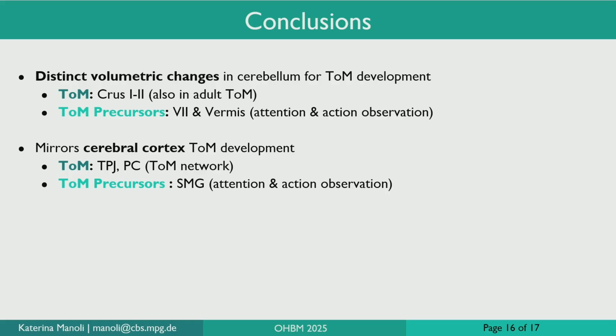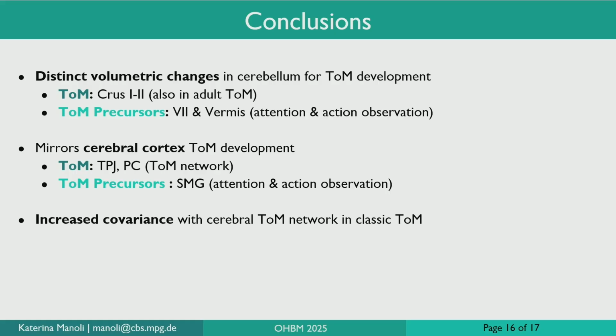So again, classic theory of mind is associated with the temporoparietal junction and the precuneus, which are classic regions of the theory of mind network, whereas the precursors are associated with the supramarginal gyrus, which again is involved in attention and action observation. The fact that we observed increased covariance between the cerebellum and the cerebral theory of mind network could suggest some co-maturation processes going on between these circuits during theory of mind development.